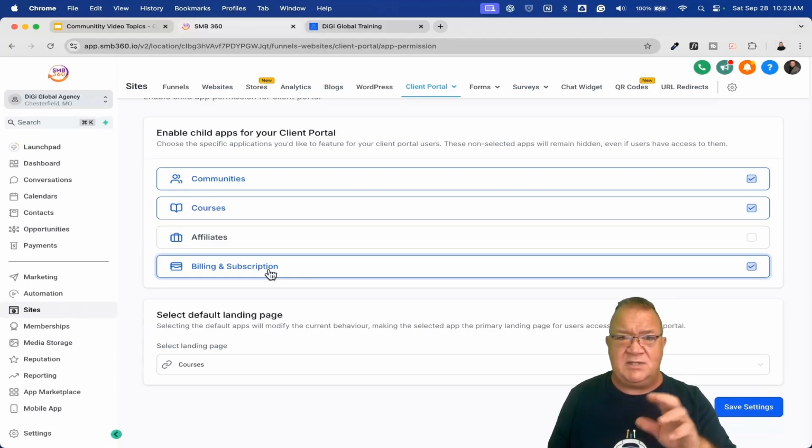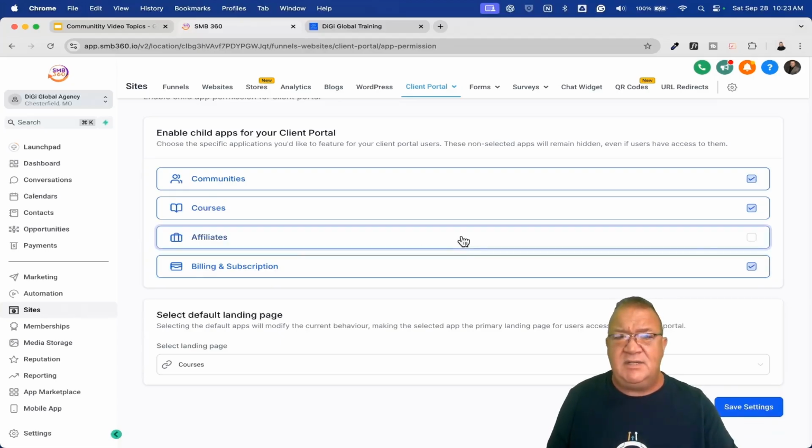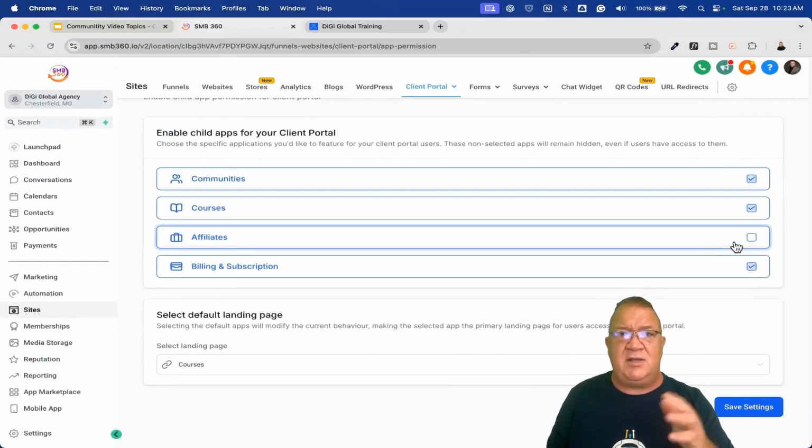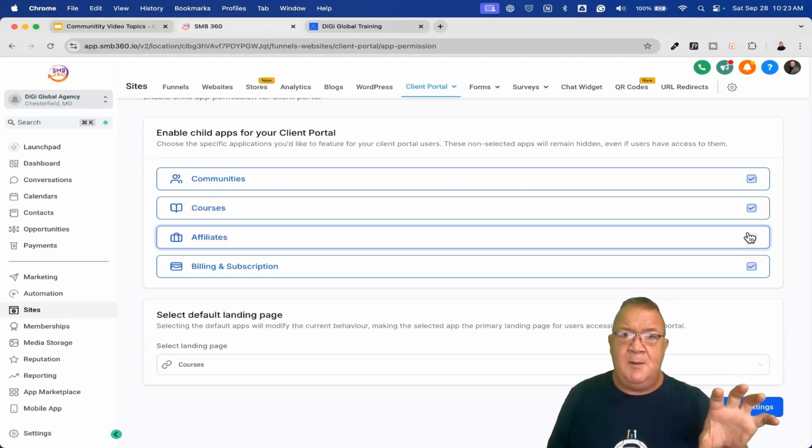And I'm going to take a look at this and we're going to see how this looks. But notice I do not have the affiliate checked. Okay, because in this particular case, I'm not using affiliates, so I don't want to have any kind of an affiliate button or anything related to affiliates available inside my portal. So unchecking this basically removes any tabs, any buttons, or any way for people to access the affiliate side of the portal within the portal.